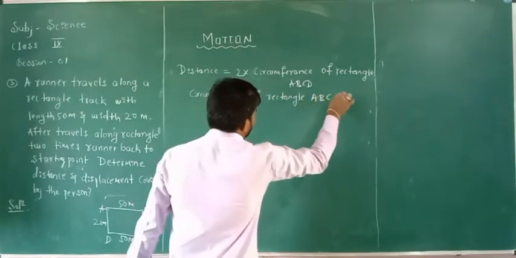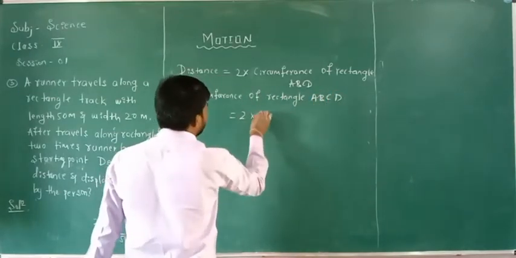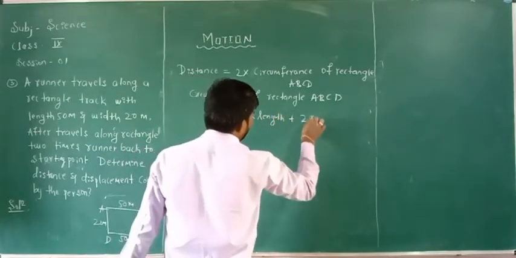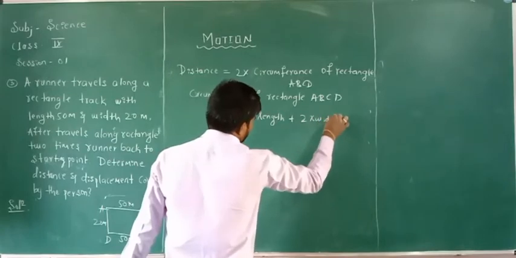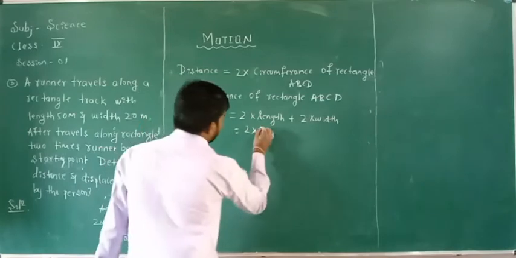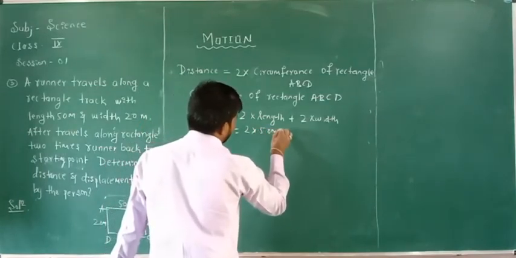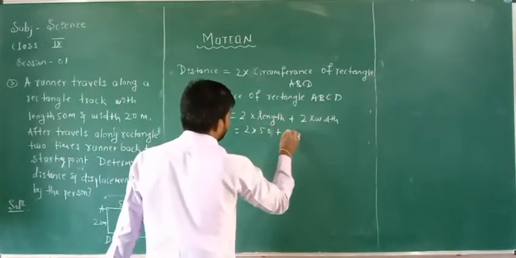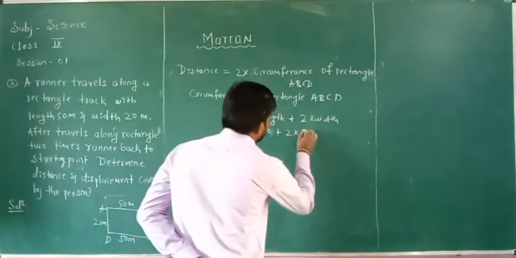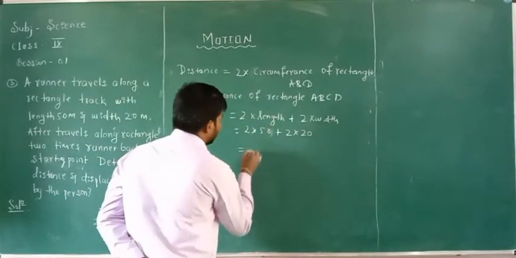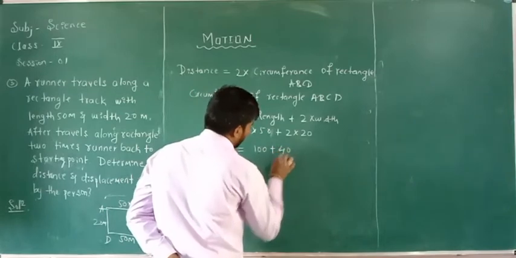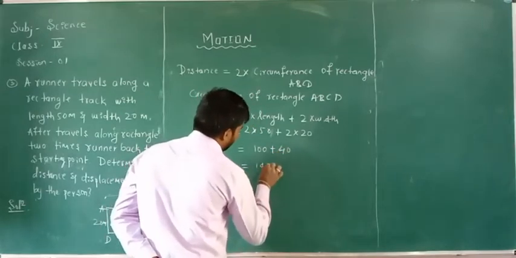The perimeter of ABCD is equal to 2 into length plus 2 into width, that is equal to 2 into the given length, 50 meter, plus 2 into width, 20 meter, that is equal to 2 into 50, 100, plus 2 into 20, 40, that is equal to 140 meter.